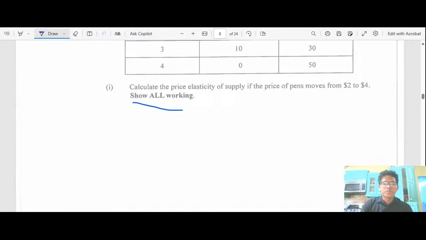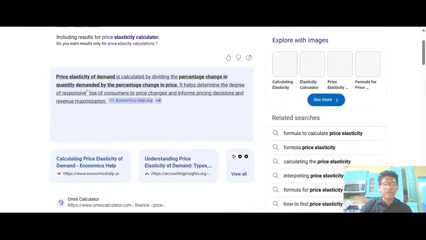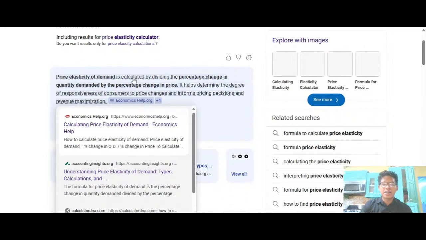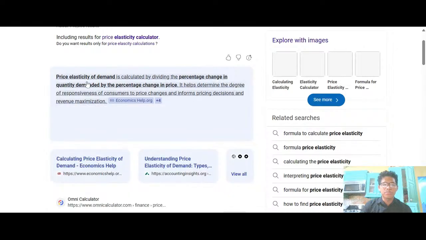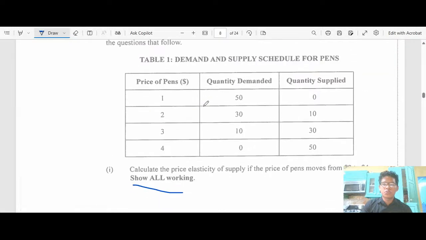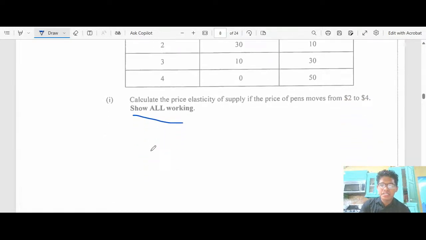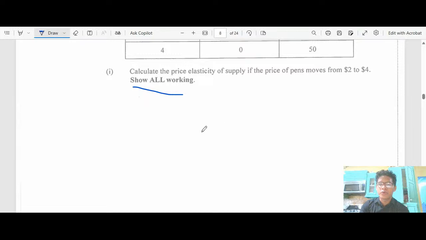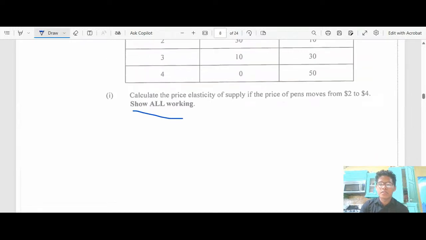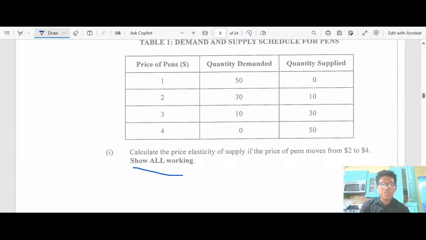So let's look at elasticity. They say here, price elasticity of demand is calculated by dividing the percentage change in quantity demanded by the percentage change in price. What does that mean? So, price of pens, quantity supplied. Calculate the price elasticity of supply if the price of pen moves from 2 to 4. Let me read back what is here: the price elasticity of demand is calculated by dividing the percentage change in quantity demanded by the percentage change in price.